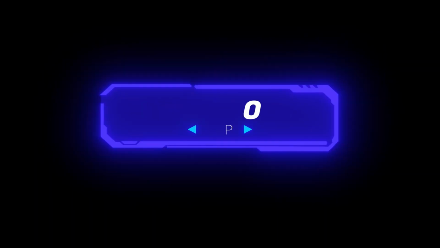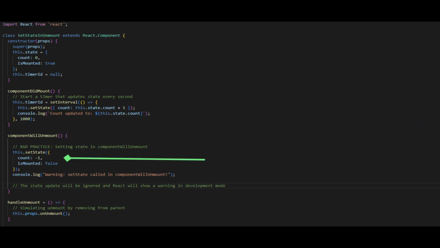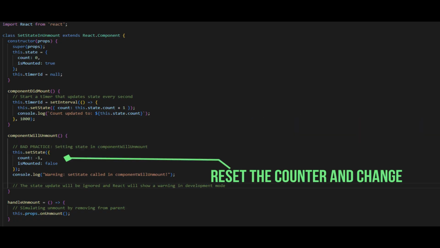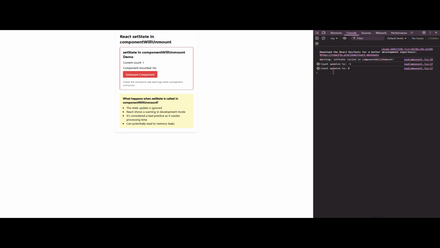Code breakdown. We have a component that updates a counter every second. When unmounted, it tries to reset the counter and change a mounted flag. These state updates are completely ignored. React will show a warning in your console in development mode.